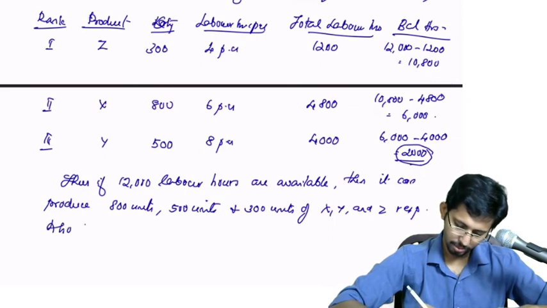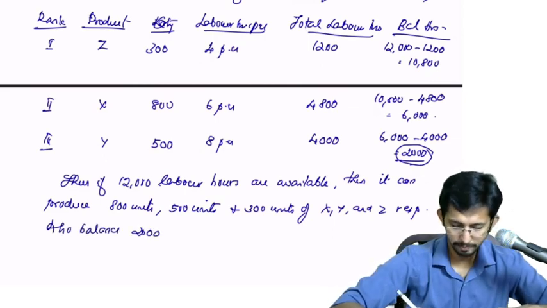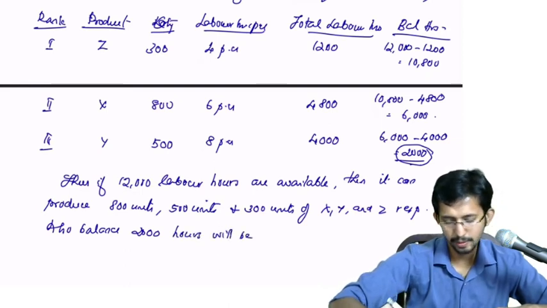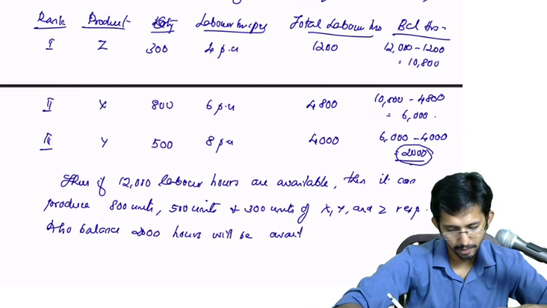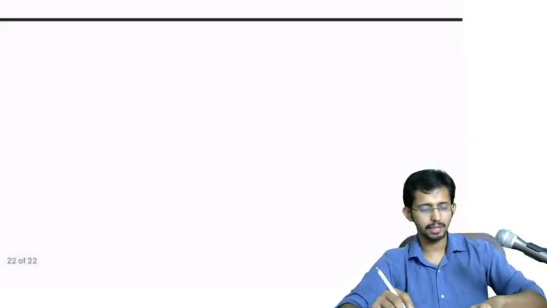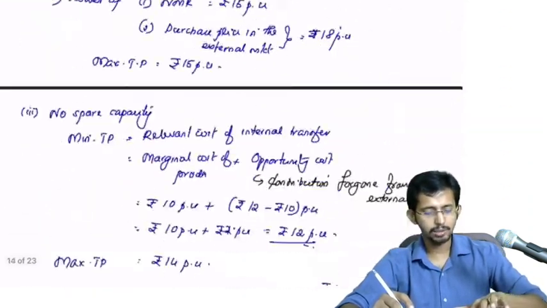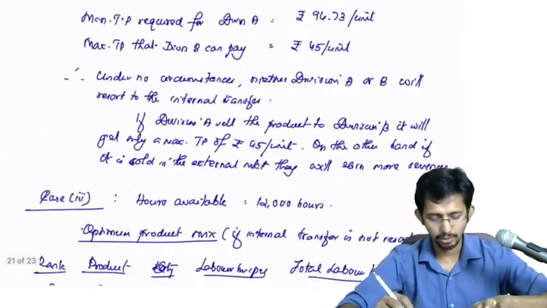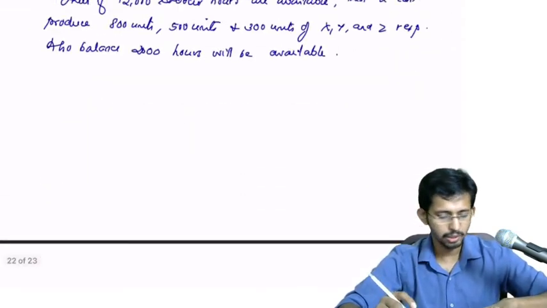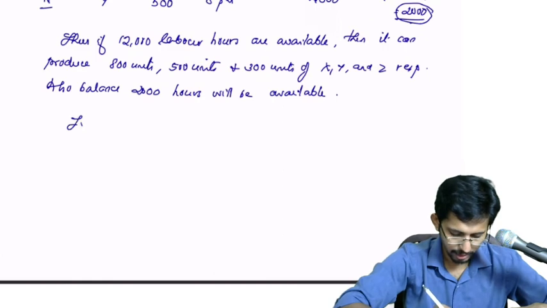Also, balance 2000 hours will be available. Okay, so there is some spare capacity, but spare capacity is how many labor hours? Only 2000 hours. Now actually how many labor hours are required? You require 2400.